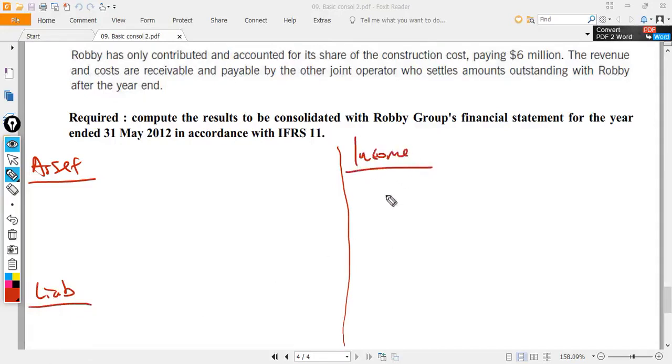Income, equal size. Expenses, we still have some space at the bottom. So we have 4 things to share from this joint operation: assets, liabilities, income, and expenses.